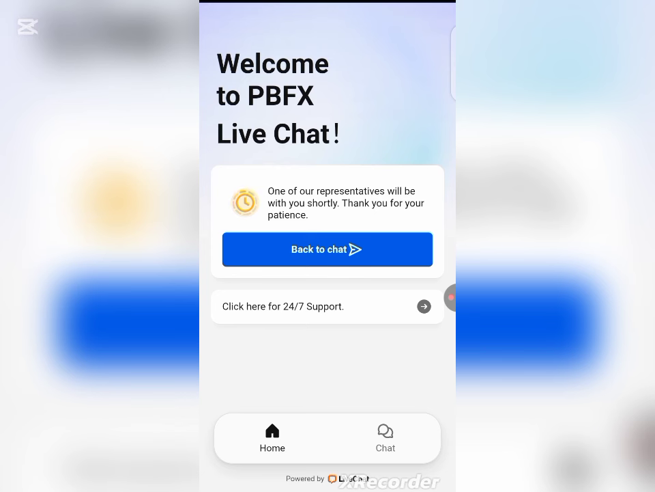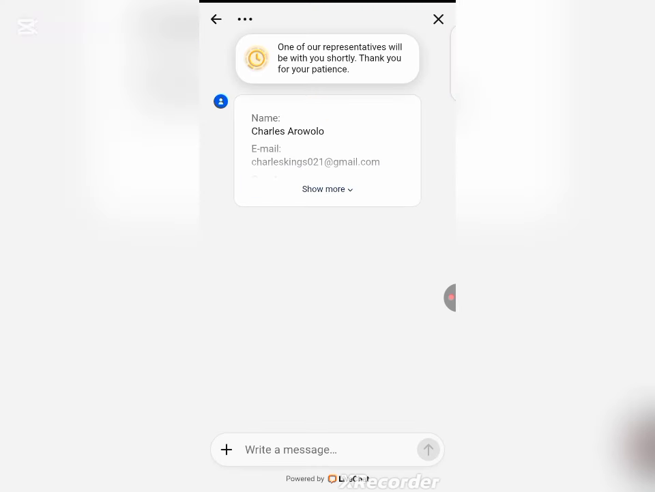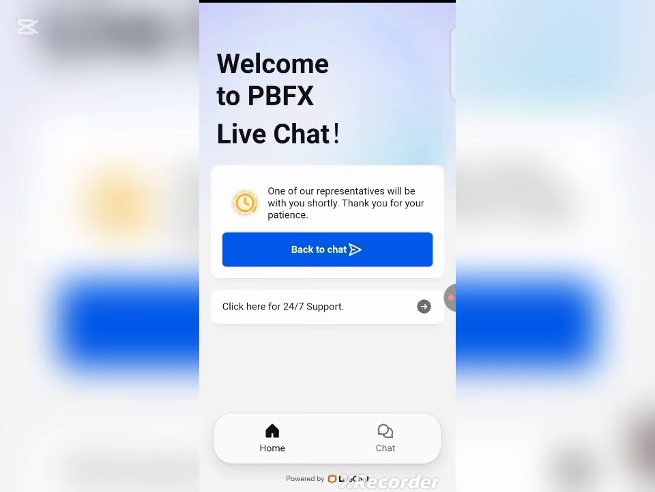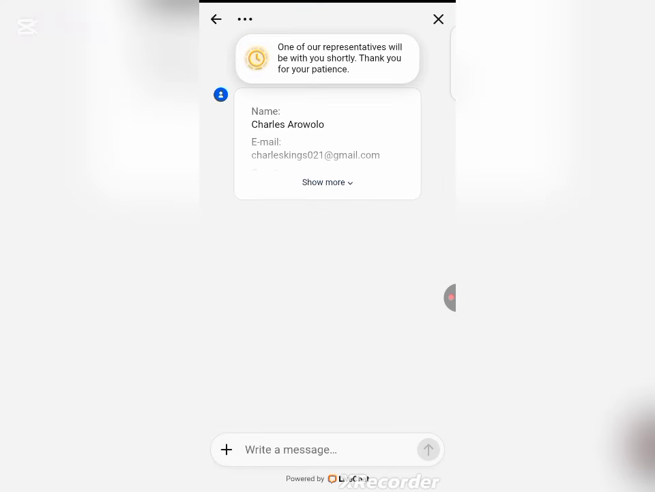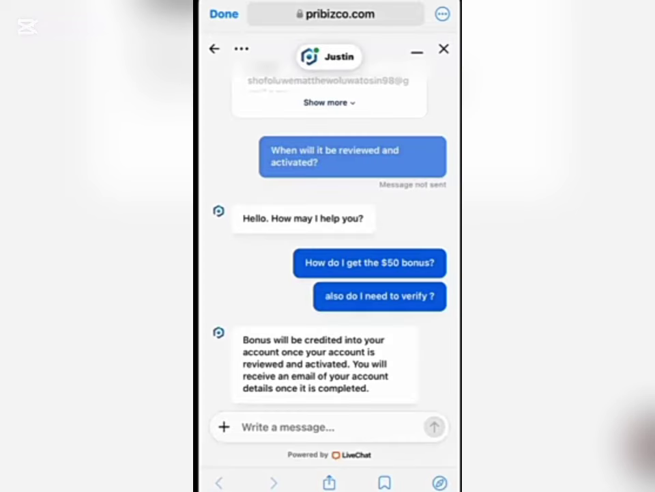Also, once you get to their live chat, which is also known as their customer care, this is it over here. Once you get there, just click on back to chat or click on chat, so that you can talk about the no deposit bonus. Just enter your email and your details. You'll be asked to enter your email and your details so that your $50 account can be credited into your account. So that's it.